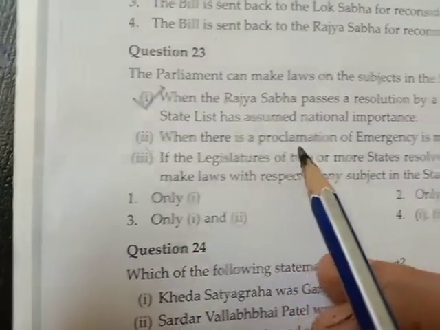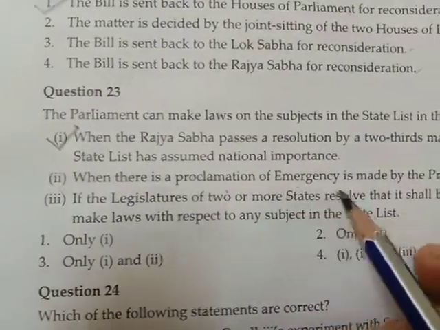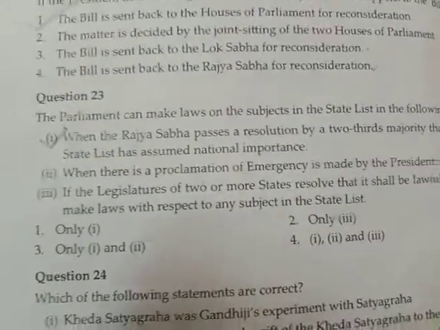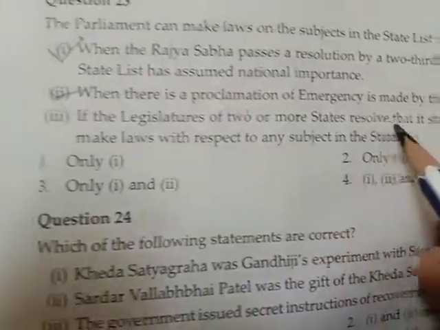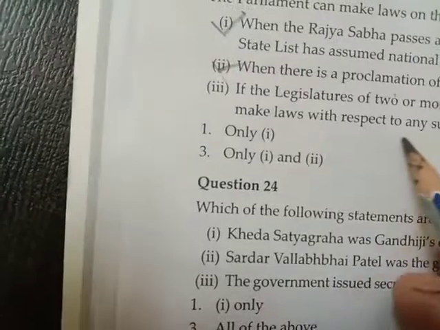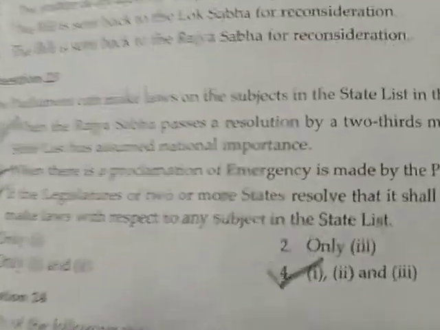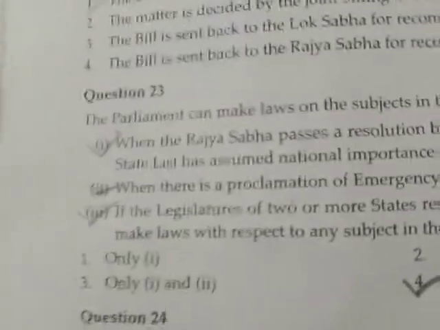When a proclamation of emergency is made by the president, this is also correct. Now, if the legislatures of two or more states resolve that it shall be lawful for parliament to make laws with respect to any subject in the state list, this is also correct. So option 1, 2, 3. All three options are correct.